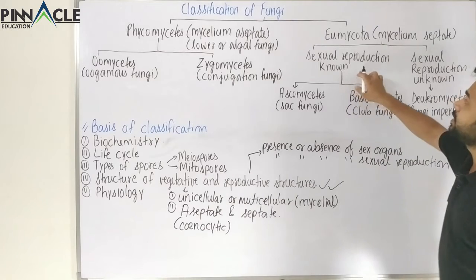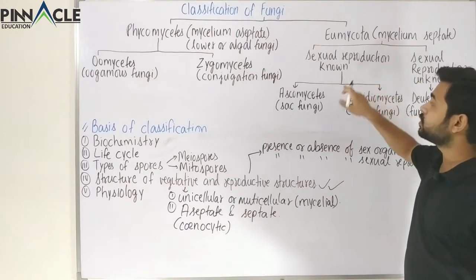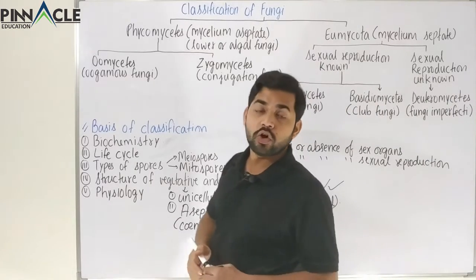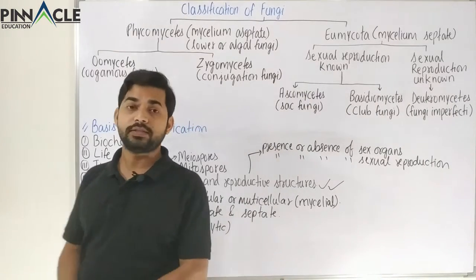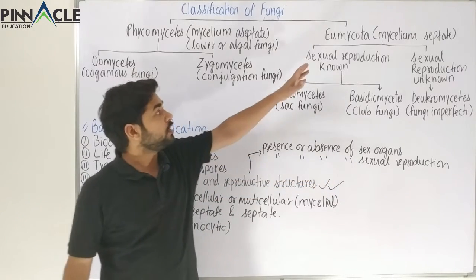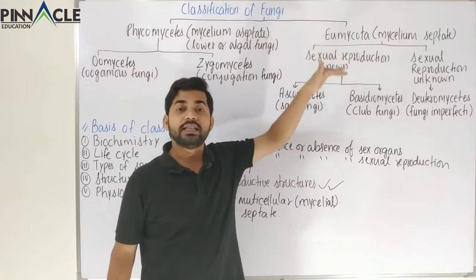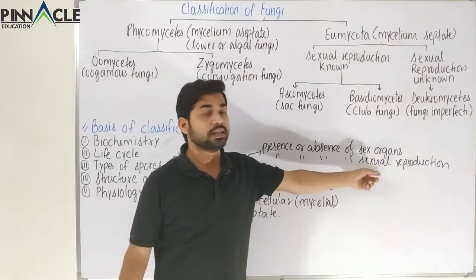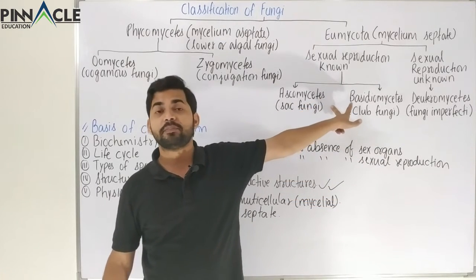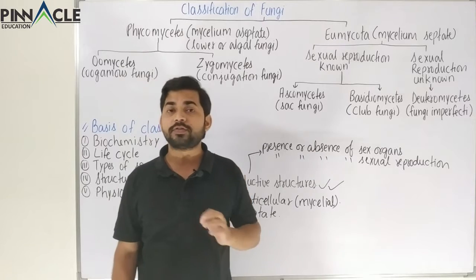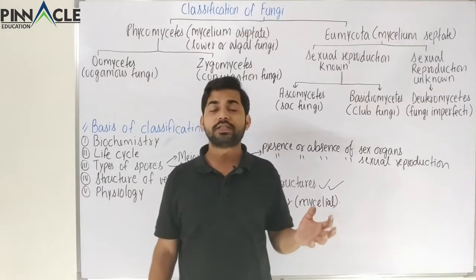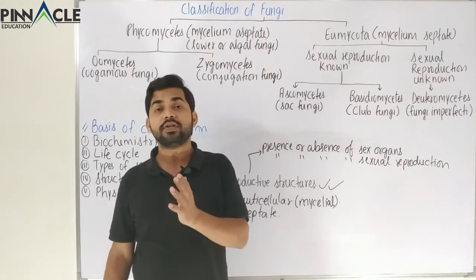Here we can see that sexual reproduction is known in these categories, and sexual reproduction is not known in the category called deuteromycetes. We can see how important this sexual reproduction is. In the above eumycota category, the next basis of classification is sexual reproduction. In the case of ascomycetes and basidiomycetes, we observe sexual reproduction, but in the case of deuteromycetes, we do not have such an example where sexual reproduction is observed.